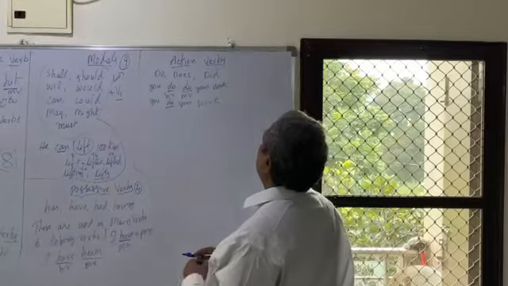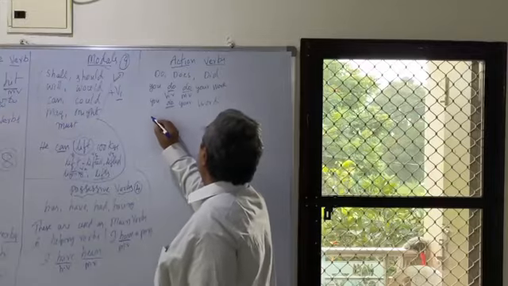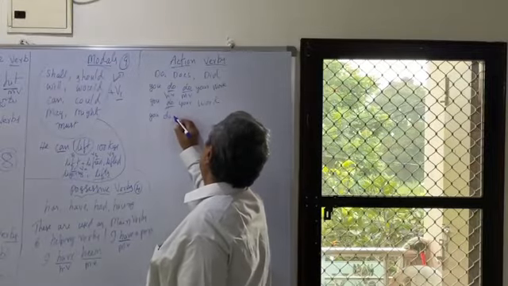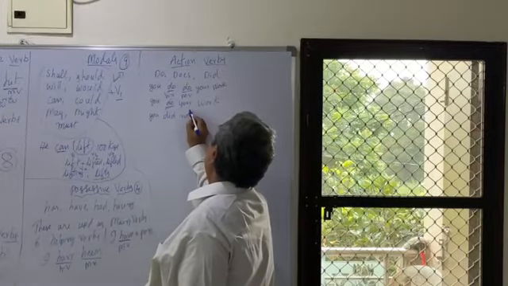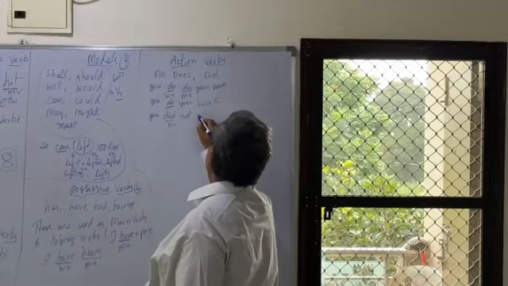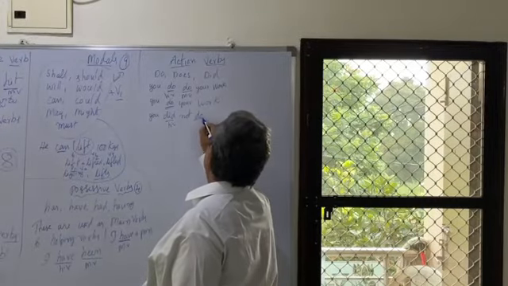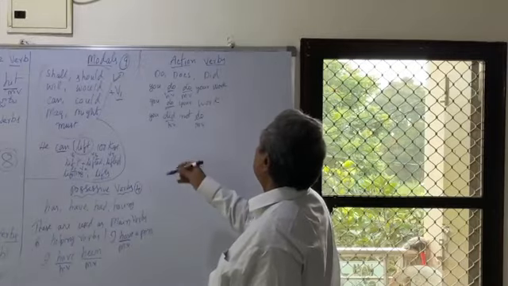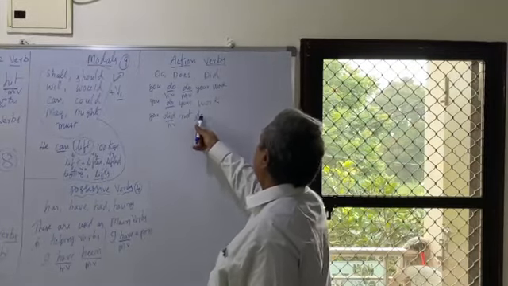Those are very useful in day-to-day life English. You did not do it. Did is a helping verb here. Did not do it. This do is the main verb. Did helps do.